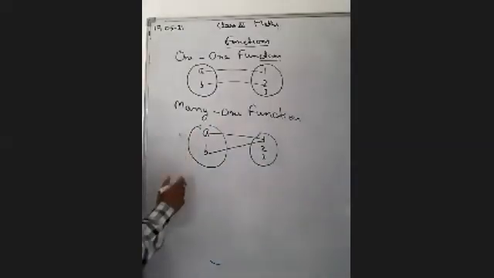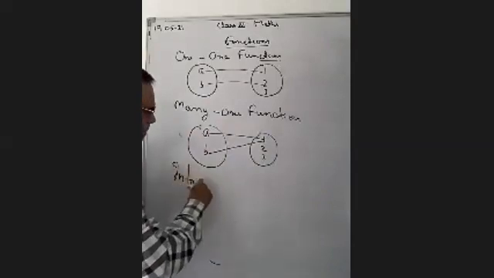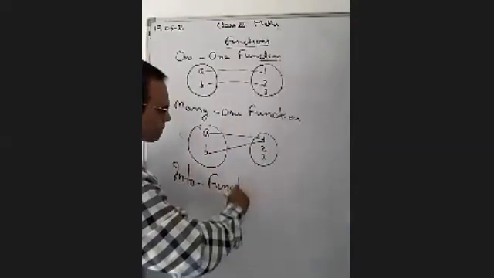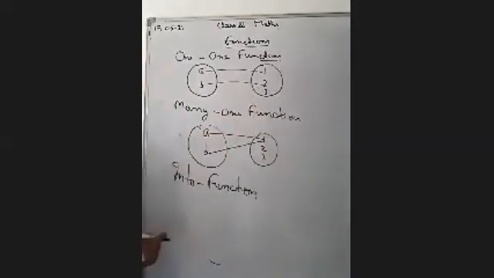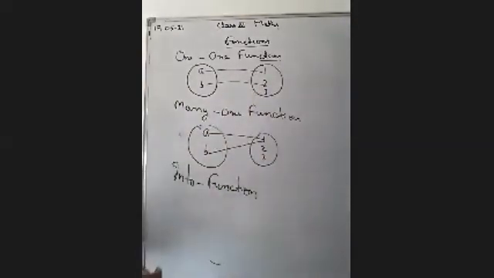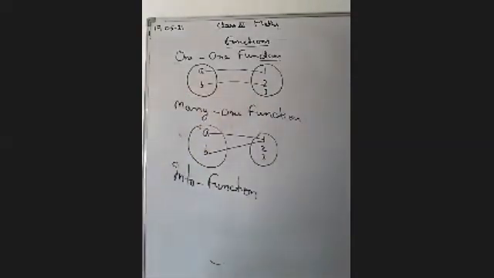Then after that, into function. This is also an into function. If one element is left, ठीक है, all elements of set B are not associated to set A, then it is called the into function.